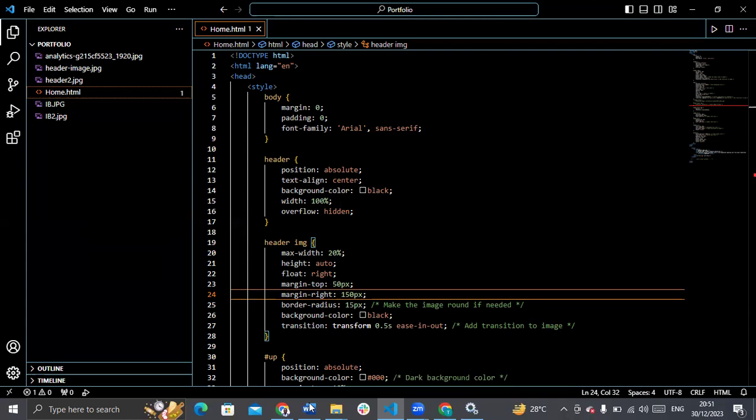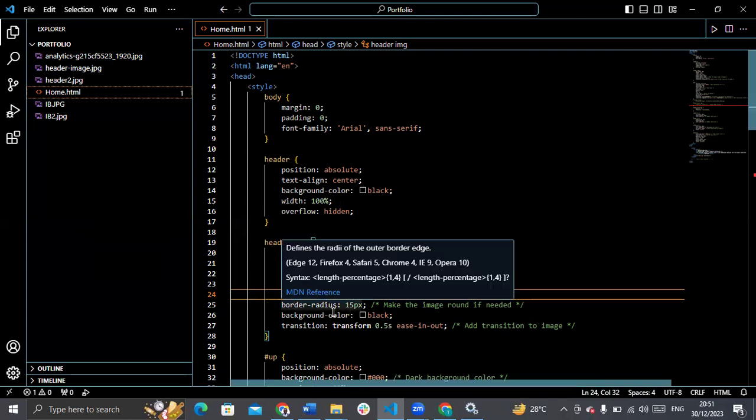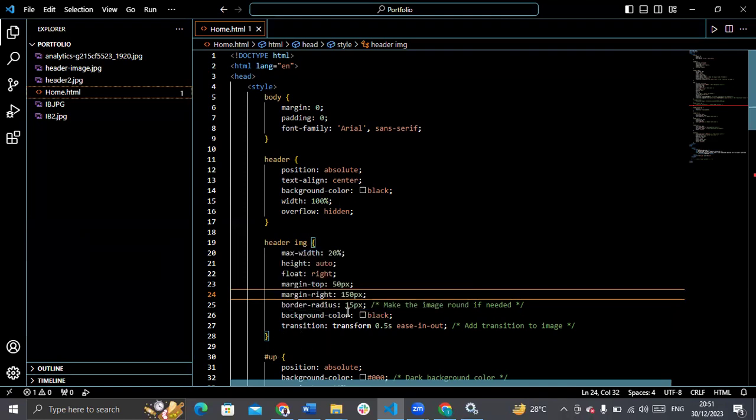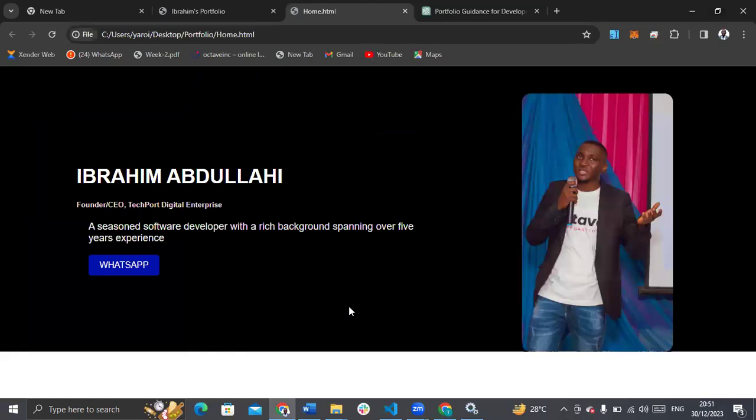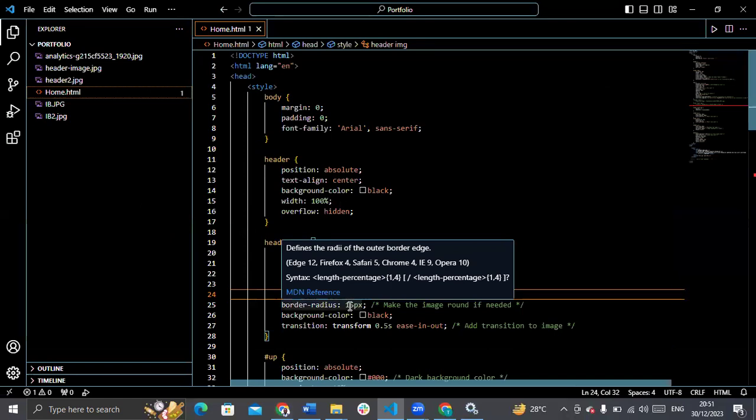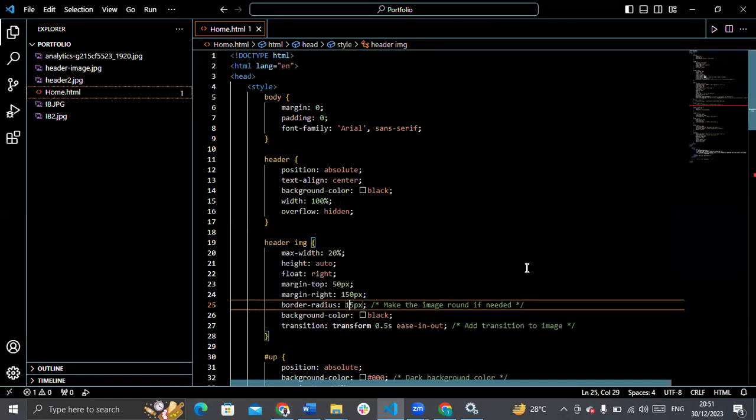So what again do we have ahead? Border radius. This is the border radius. I set the border radius to be 15. So I can change the border radius. Border radius is where you make your picture curve. If I want this picture to be in circular form, I'll just increase my border radius. Now this border radius is at 15. Let's make it 50, and you will see that I'll have a circle here.